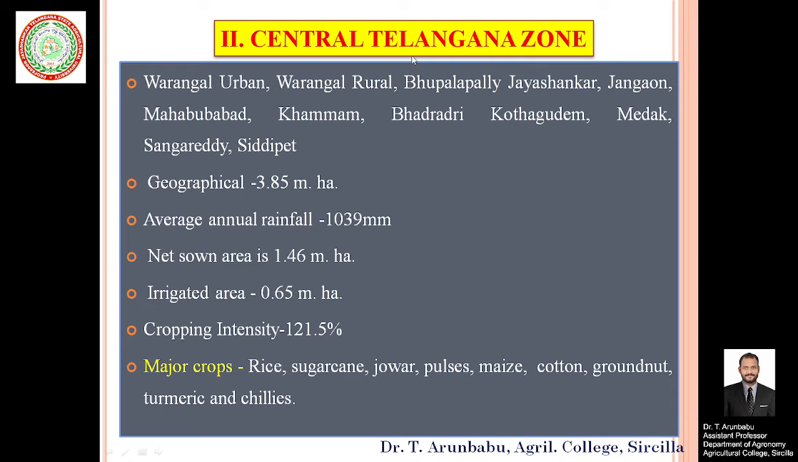The total geographical area of this zone is 3.85 million hectare, and the average annual rainfall of this region is 1039 millimeter. Net sown area is 1.46 million hectare, irrigated area is 0.65 million hectare, the cropping intensity is 121.5%, and the major crops rice, sugarcane, jowar, pulses, maize, cotton, groundnut, turmeric and chilies are cultivated in this zone.